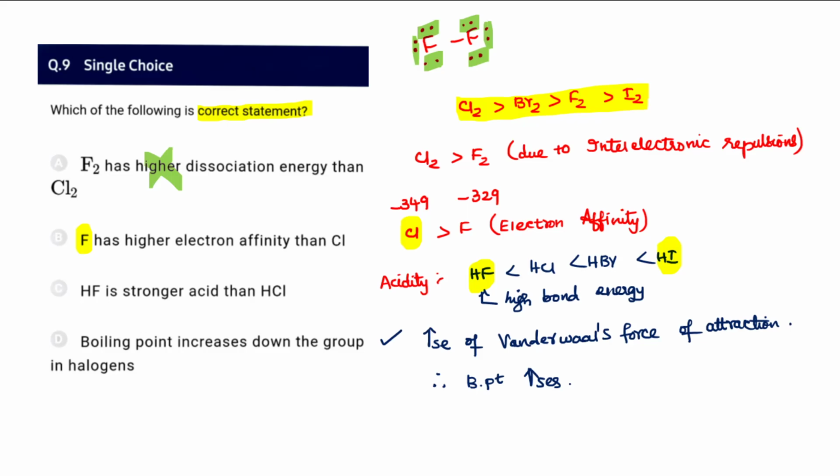So therefore C also appears to be incorrect, but boiling point increases down the group in halogens, because fluorine, chlorine, bromine, iodine, if you go to iodine, there will be an increased molecular mass. So the increased molecular mass results in the increase of van der Waals force of attraction. When the van der Waals force of attraction is very high, the boiling point is also increasing. So therefore I find this D option. So this is what is correct.